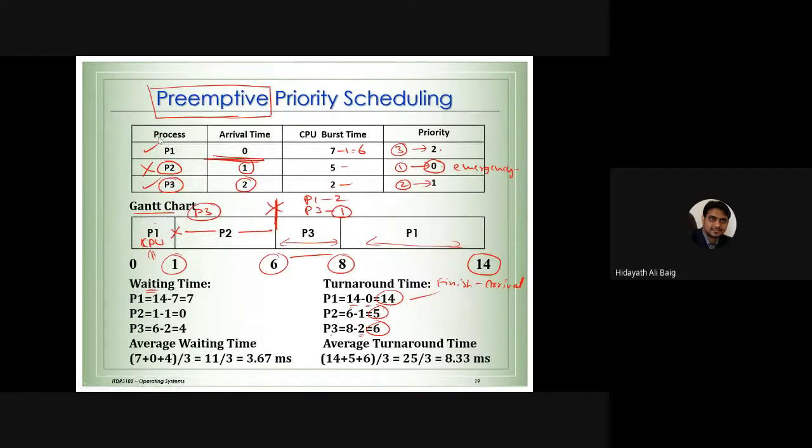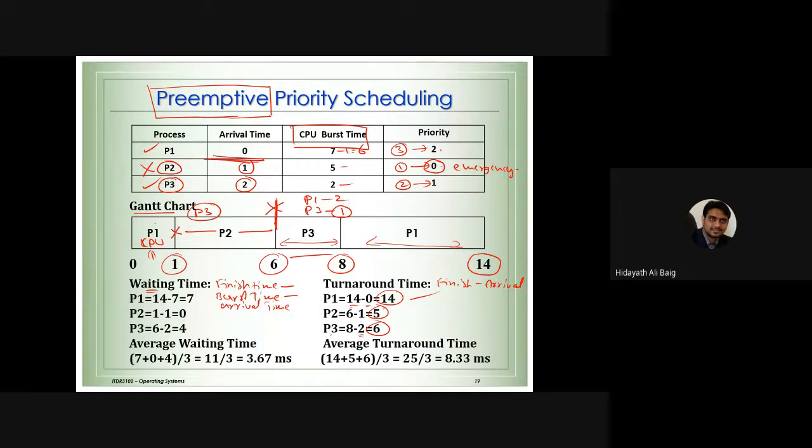Okay, I will give you one easy formula. How to calculate the waiting time: finish time minus burst time, minus arrival time. What is burst time? The CPU burst time here. If you apply the formula, finish time minus burst time minus arrival time, you will get the waiting time. So keep this formula. Later you can watch the lecture again so that you can have the concepts clear.